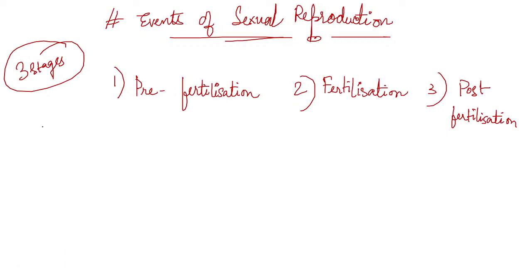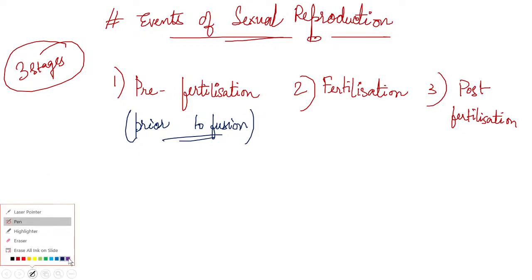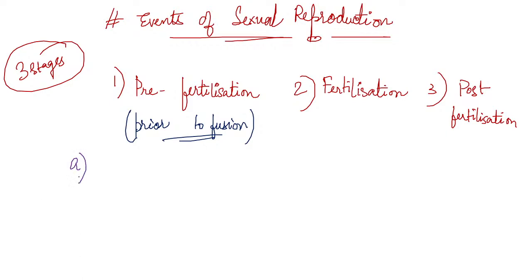Now, pre-fertilization is done prior to fusion, before fusion. Fertilization is the phase of the fusion. In pre-fertilization, the event that happens is gametogenesis.